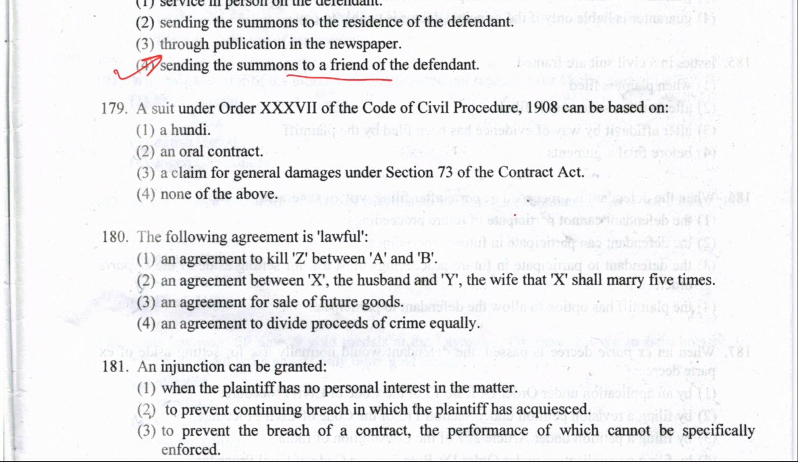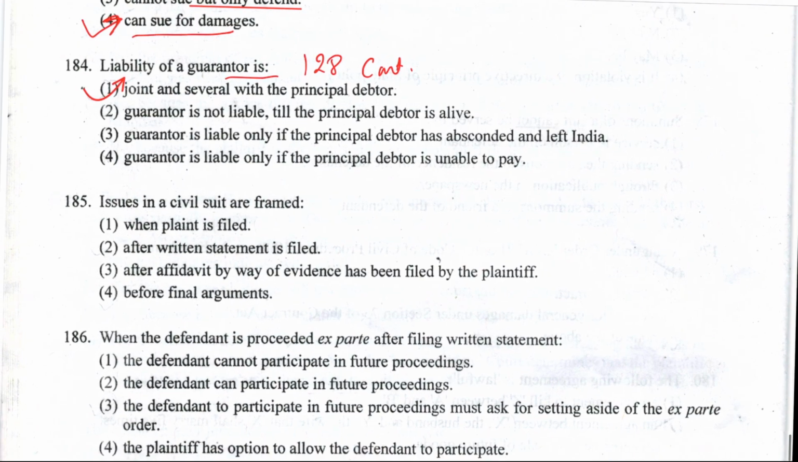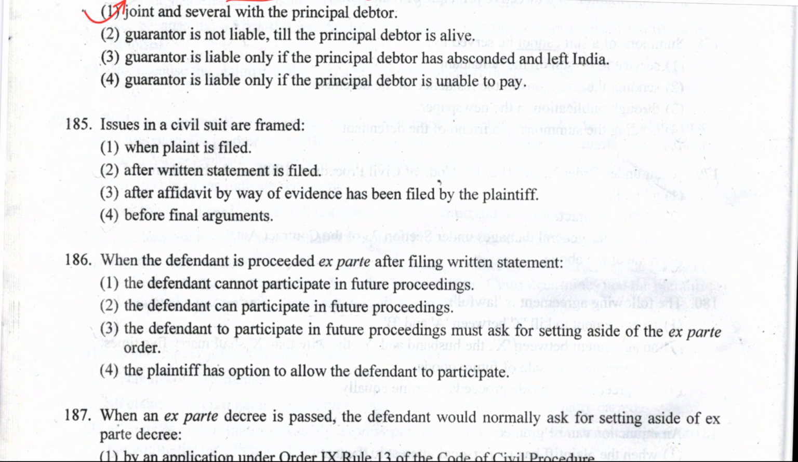Next 179. A suit under Order 37. What is Order 37? It is summary procedure. So to what does it apply? Hundi. Oral contract, claim for general damages under section 73, on hundi, it is specifically mentioned there. 1 is the answer.